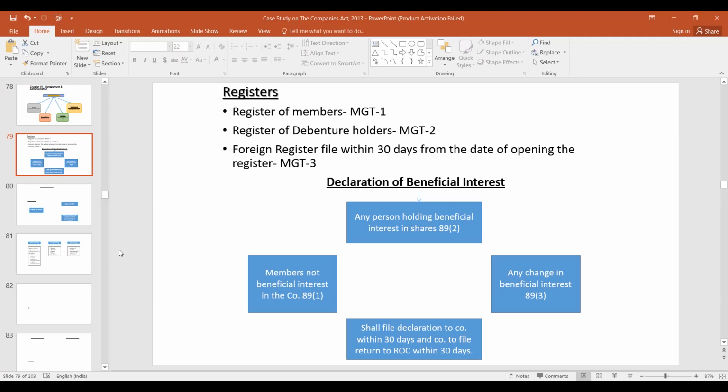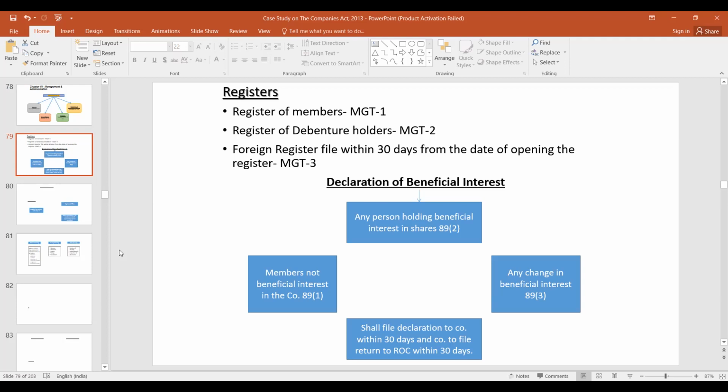Actually, a person is considered to be a significant beneficial owner if he holds: every individual who, acting alone or together with or through one or more persons or trust, including a trust and persons resident outside India, holds beneficial interest of not less than 25% or such other percentage as may be prescribed in shares of a company, or the right to exercise, or the actual exercising of, significant influence or control over the company, is called a significant beneficial owner. The purpose is in case of substantial acquisition and takeover. Basically, the idea is from there.